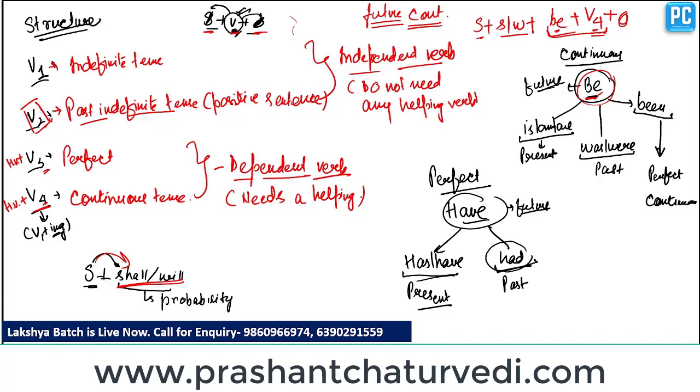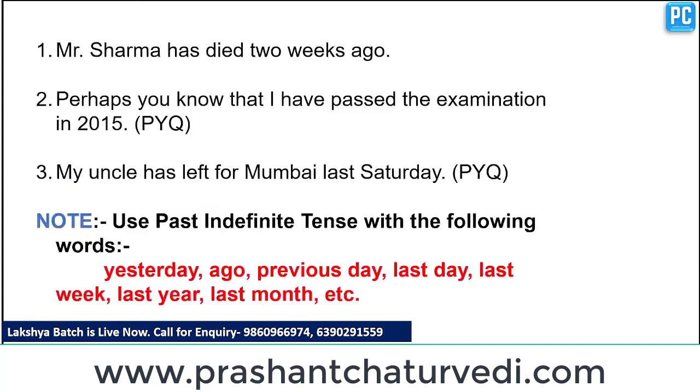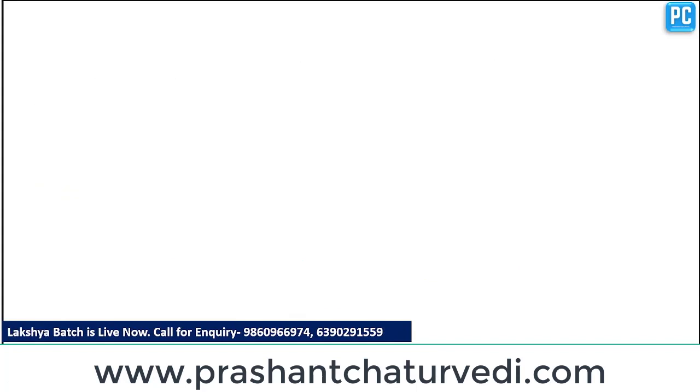Clear? Our next target is to learn how to make sentences. So I'll tell you about the different types of sentences. Our first sentence type is the assertive sentence. Assertive means simple sentence.